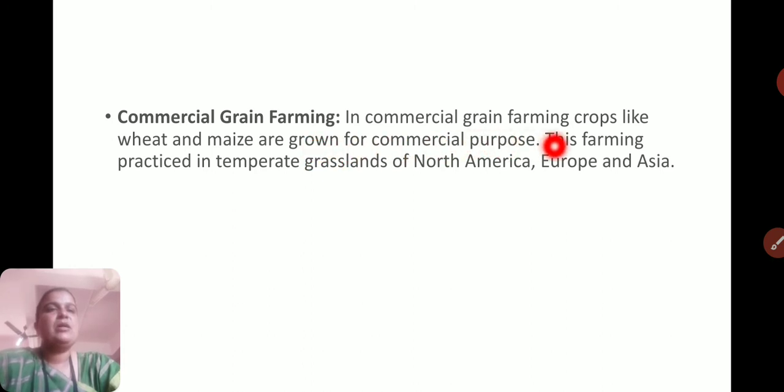Now, commercial grain farming. In commercial grain farming, crops like wheat and maize are grown for commercial purpose, for sale purpose, in North America, Europe, and Asia, where there are temperate grasslands. Especially in these countries, for commercial purpose, they grow such types of crops like wheat and maize.